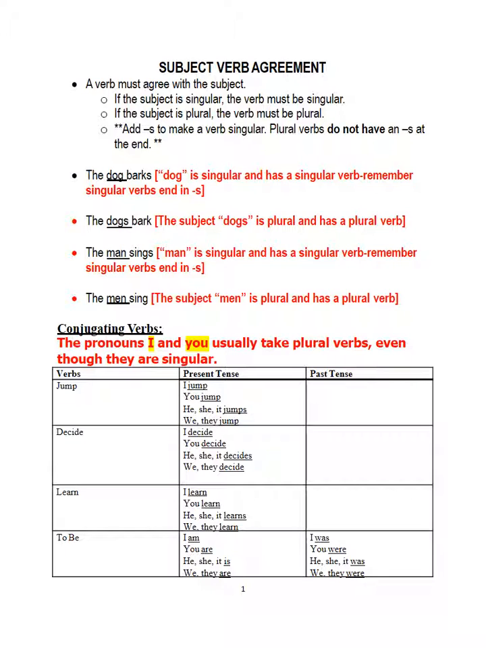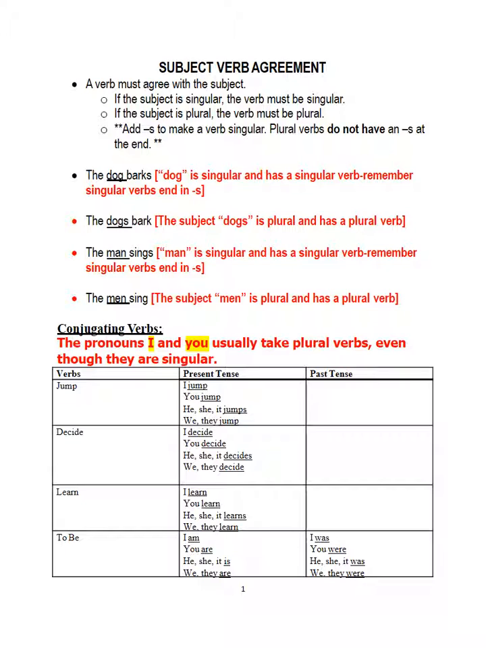Add s to a verb to make it singular. Plural verbs do not end in s. Let's look at the example. The dog barks. Dog is a singular noun, therefore it must have a singular verb. And remember, singular verbs end in s. The dogs, more than one dog, bark. The subject dogs is plural, and therefore there must be a plural verb. And remember, plural verbs do not have an s on the end.